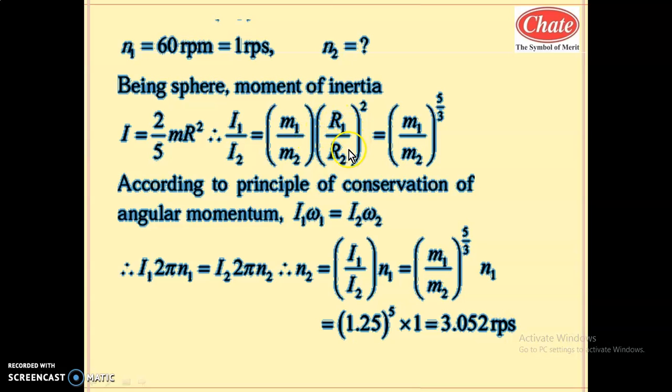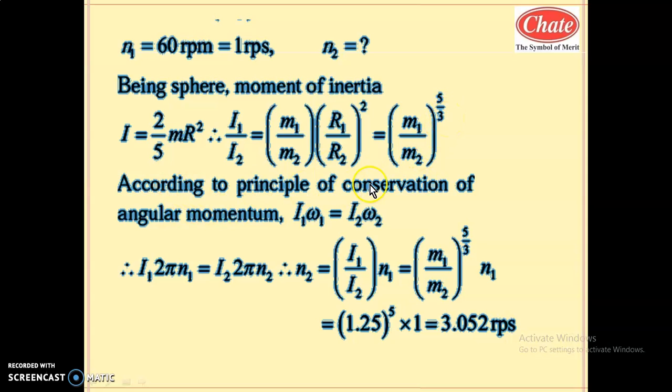So here, substituting for r1 by r2 square: what is r1 by r2? r1 by r2 is m1 by m2 raised to 1 by 3. If we substitute m1 by m2 raised to 1 by 3 in place of r1 by r2, then squaring, 1 by 3 square becomes 2 by 3. So we get m1 by m2 into m1 by m2 raised to 2 by 3. The base is the same, so the indices get added. Here the power is 1 and here the power is 2 by 3, so 1 plus 2 by 3 is 5 by 3. Hence I1 by I2 becomes m1 by m2 raised to 5 by 3.